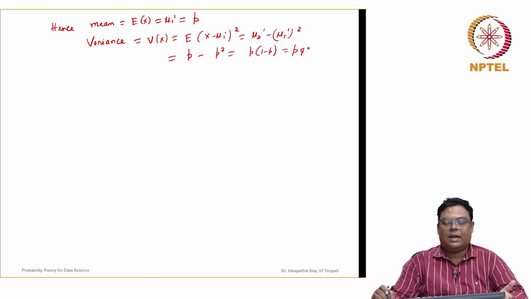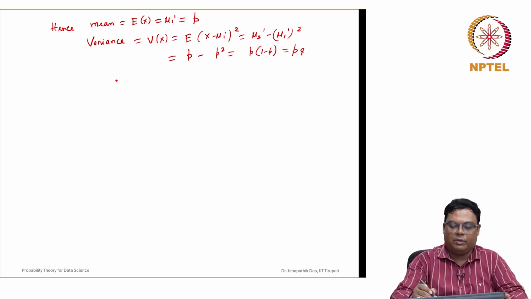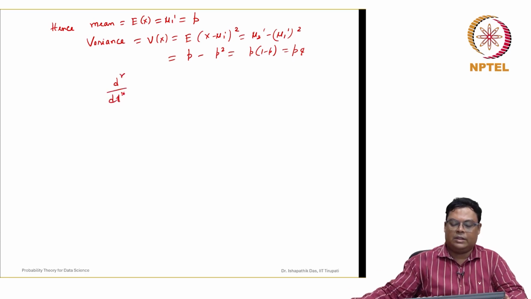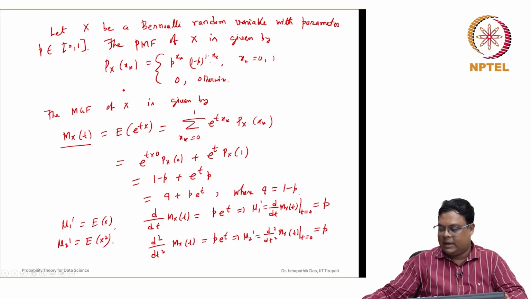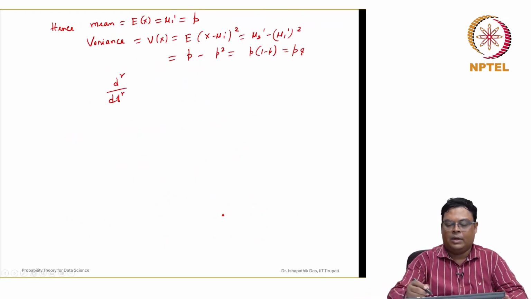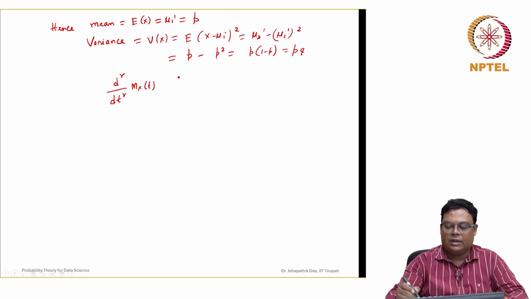In this random variable you can also check any rth order moment. If you take the rth derivative for any r, it does not change: d^r/dt^r of M_X(t) is p e^t only.